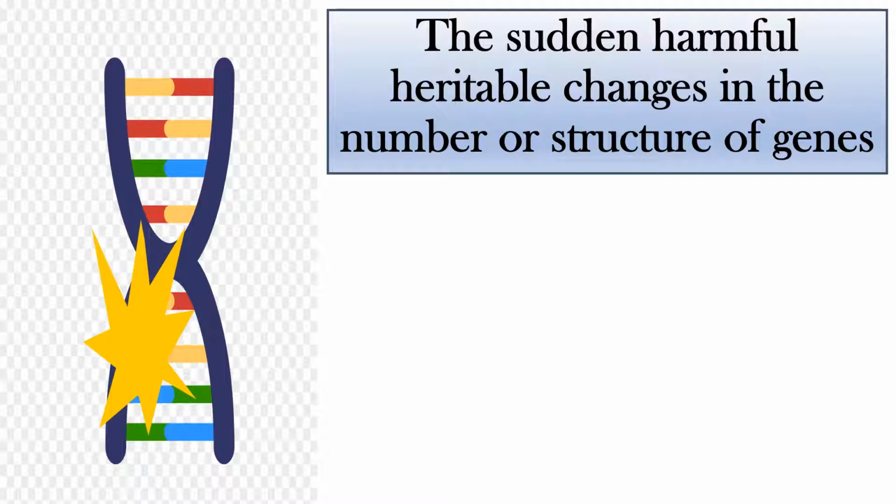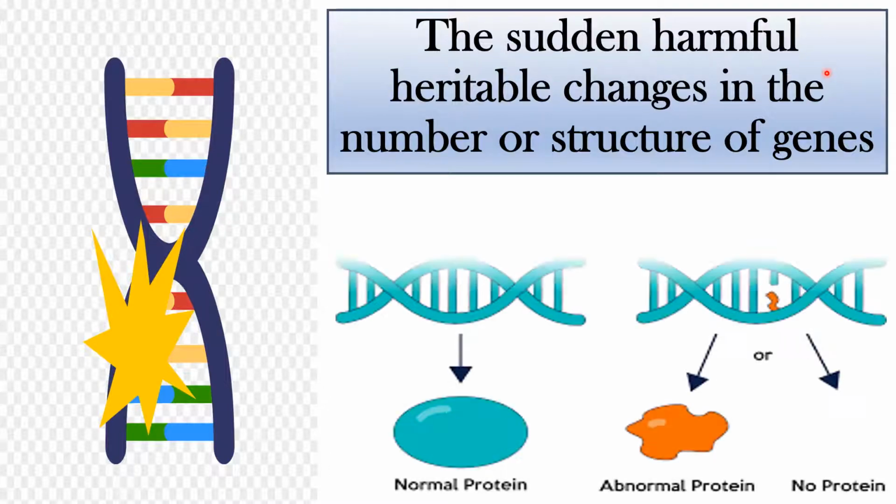The change will occur over the genes, in the structure of the genes. What kind of change? It will be a harmful change. It means that whatever protein the gene is going to express will be changed or modified or will be produced in less amount. It could be anything, but it will definitely be a harmful change.